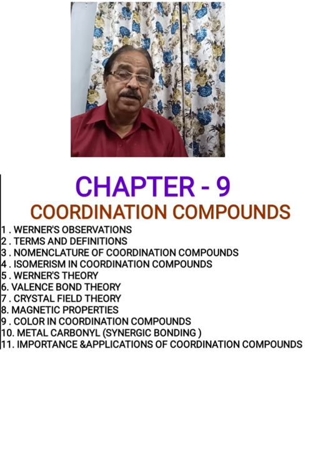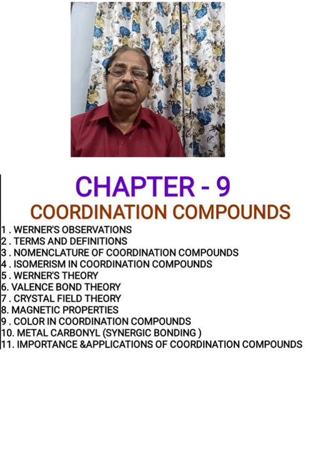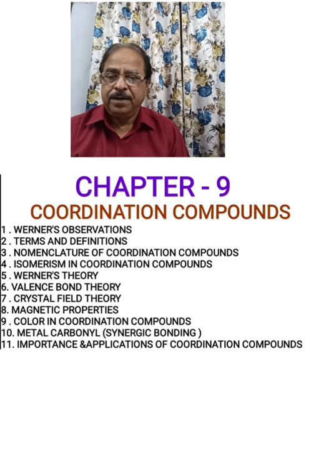The main important thing in this which we have to learn is synergic bonding. So please remember, synergic bonding in metal carbonyls is also a very important topic.